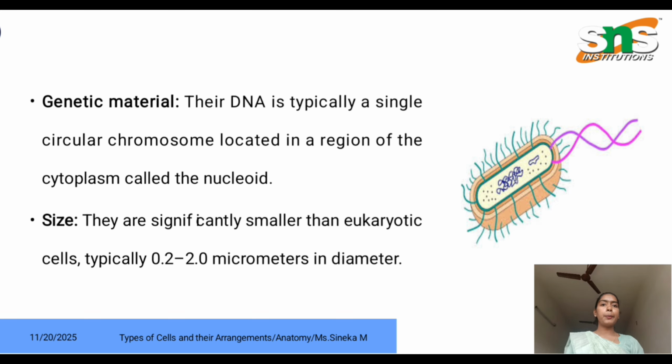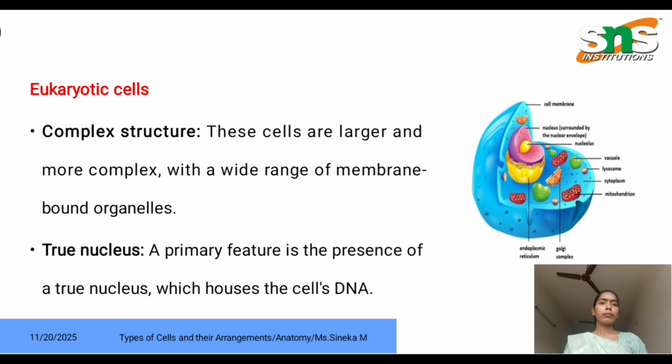The DNA is typically a circular chromosome located in a region of the cytoplasm, because they lack a nucleus, that is called the nucleoid. The size of prokaryotic cells is 0.2 to 2 micrometers in diameter, which is smaller than eukaryotic cells. Here are the images.